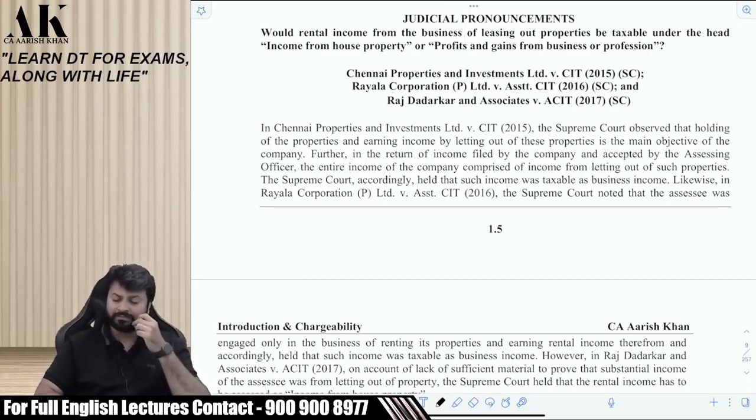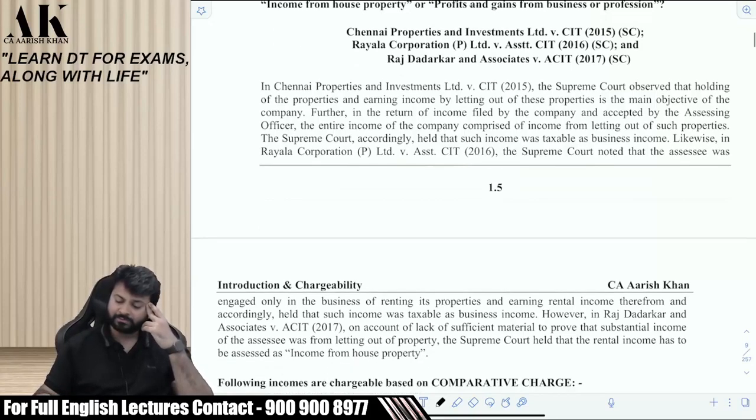Further, in the return of income filed by the company and accepted by the AO, the entire income of the company comprised of income from letting out of such property. The Supreme Court accordingly held such income was taxable as what? Business income. Likewise, in Rayala Corporation 2016, the Supreme Court noted that the assessee engaged only in the business of renting its property and earning rental income therefrom, and accordingly held that such income was taxable as business income.